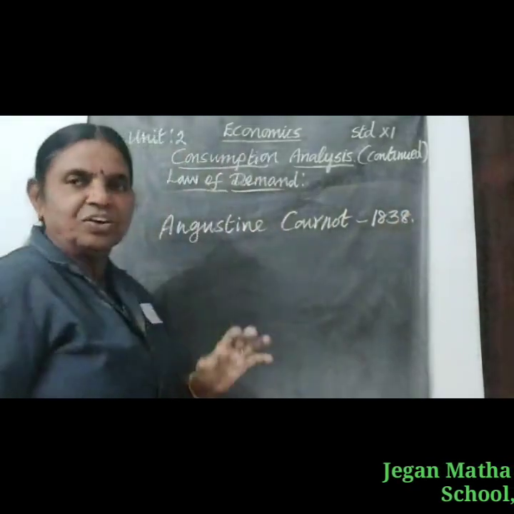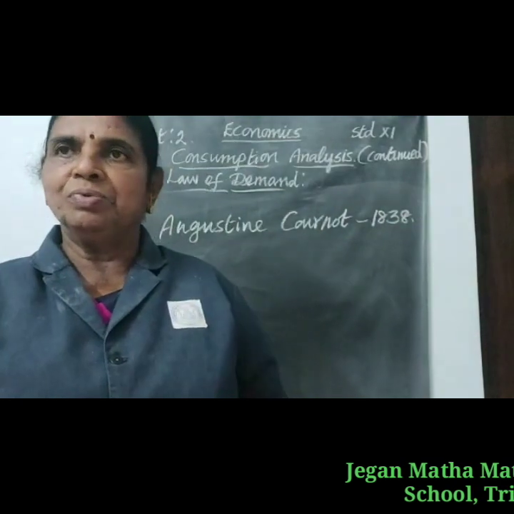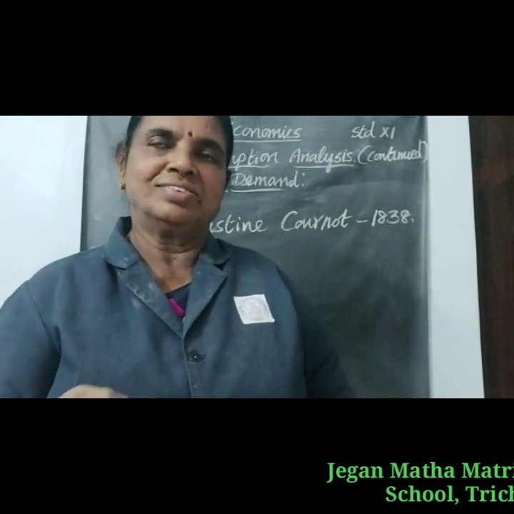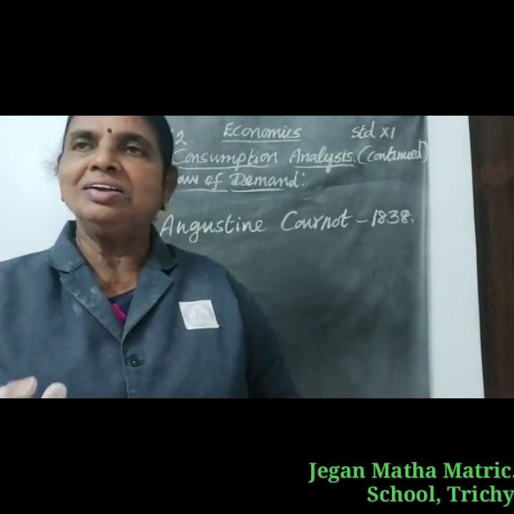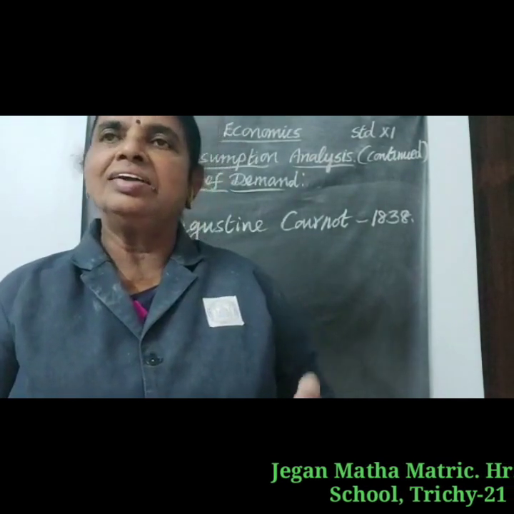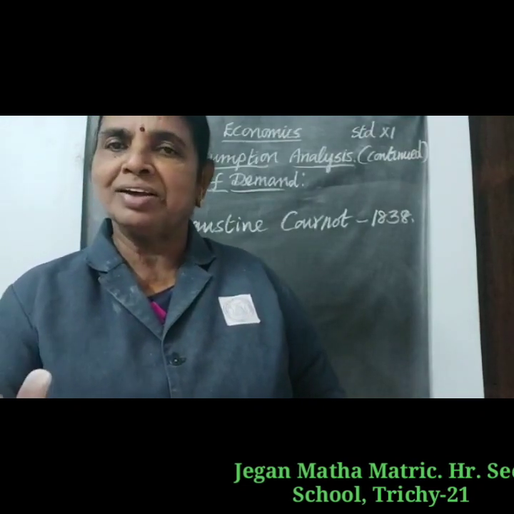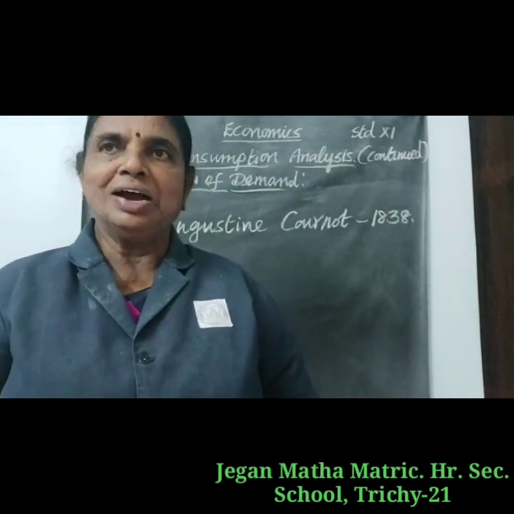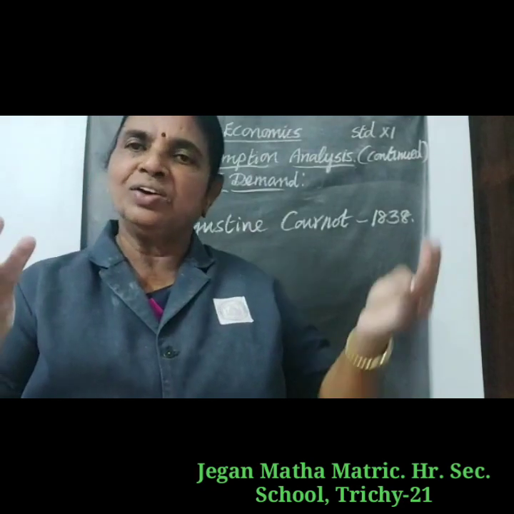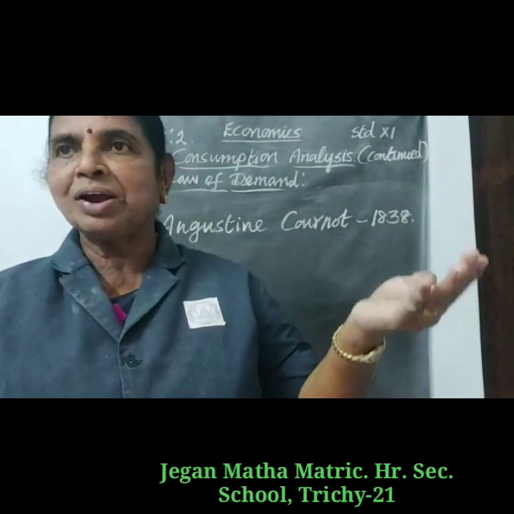Later, it was refined by Alfred Marshall. According to Alfred Marshall, the law says the quantity demanded increases with a fall in price and diminishes with a rise in price.